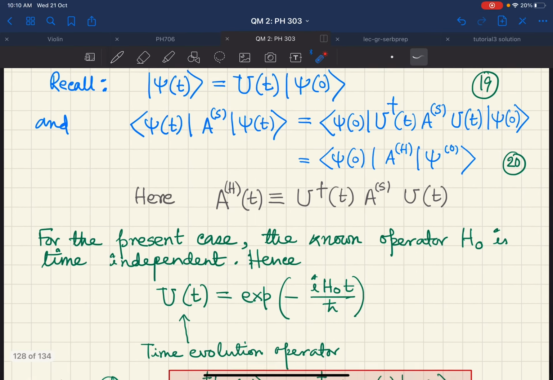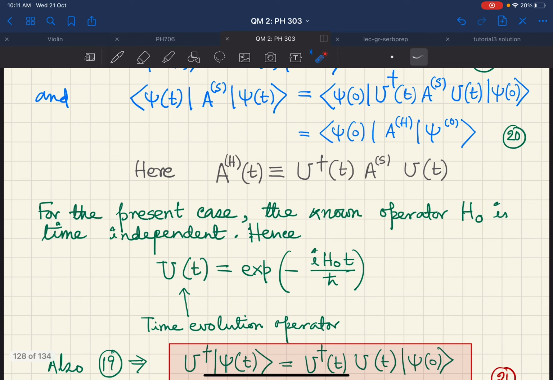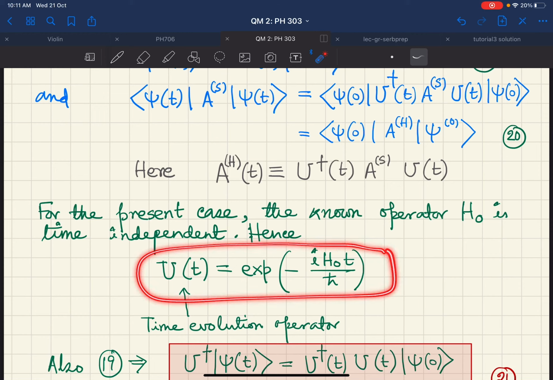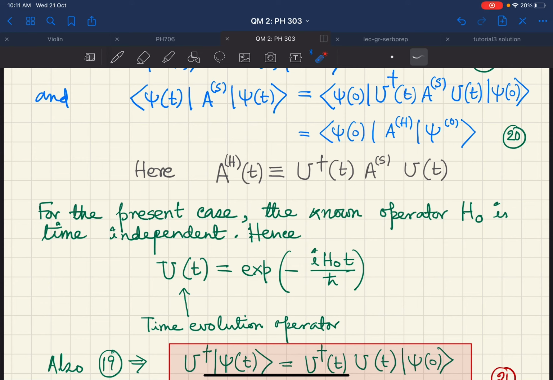So what is A_H(t)? In this notation, A_H(t) is U dagger A_S U. For the present case, remember for our time dependent problem, H0 is the known operator, the known Hamiltonian operator, whose spectrum is known. So H0 is time independent. Hence we can write U t as exponential minus i H0 t by h bar. This is the time evolution operator.